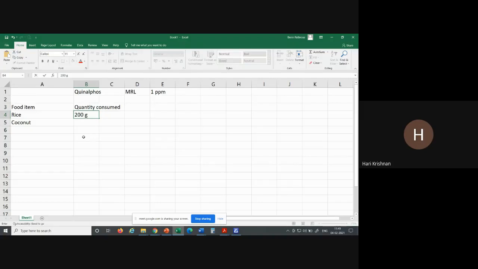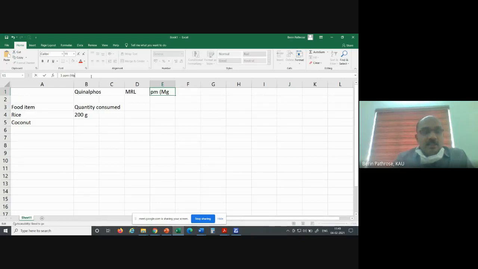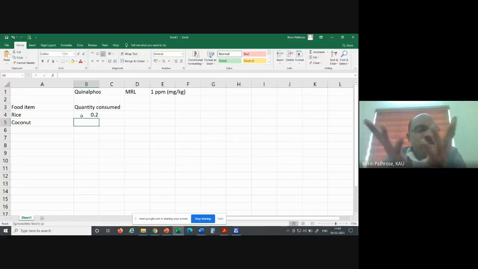Okay, sir. I will put it in kg, 0.2 kg, because our MRL value is in 1 ppm. 1 ppm is nothing but milligram per kg. So 0.2 added. Coconut, I am avoiding, because Quinalfos is not recommended in coconut. So we won't be calculating that.